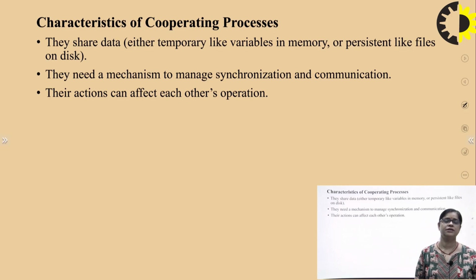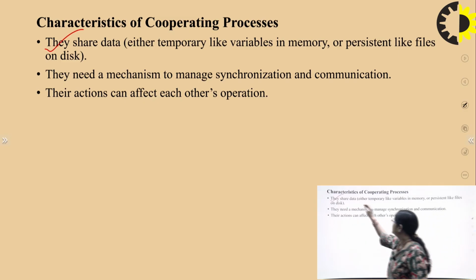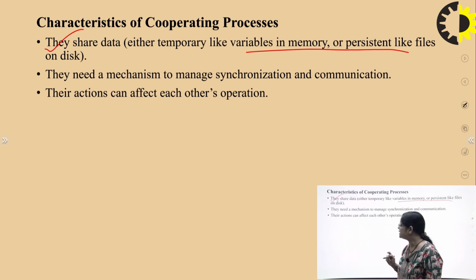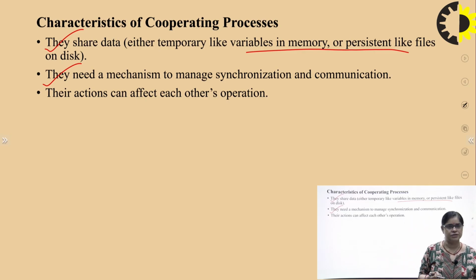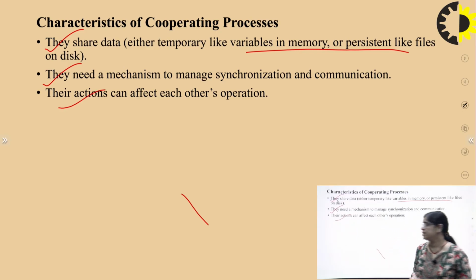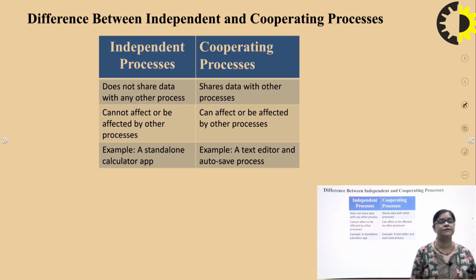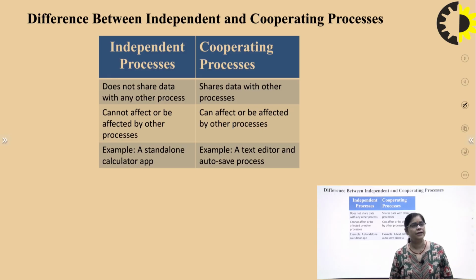Now, what are the characteristics of the cooperating process? As per the definition, the first characteristic is that they share data, either temporary, like variables, or persistent, like on the disk. So the first point is that they share the data. Second, they need a mechanism to manage synchronization and communication. Since their actions can affect each other's operations because they are dependent on each other, sharing the same data. Now, a question comes: what is the difference between the independent process and the cooperating process?